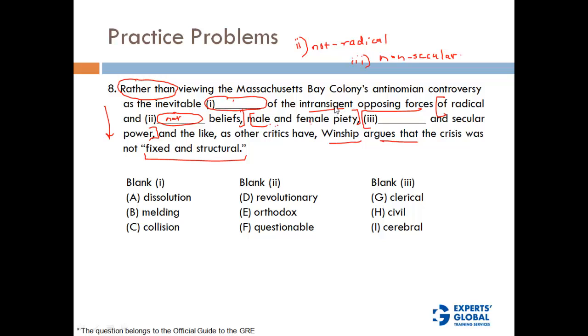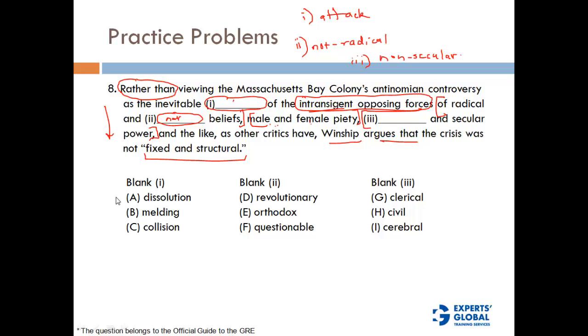But now let's look at this intransigent opposing forces. So what is likely to happen to opposing forces? They are going to attack each other, something like attack each other, right? That is the only clue that we get here. So let's look at the options for all the three. So do we have something like attack here, some word that will bring out that attacking characteristic of two opposing forces?